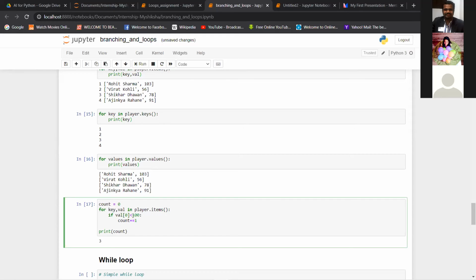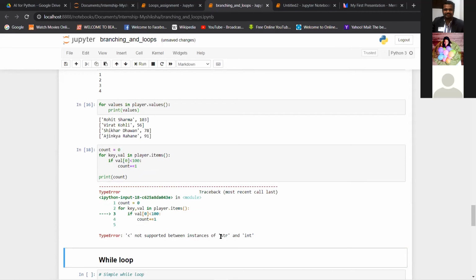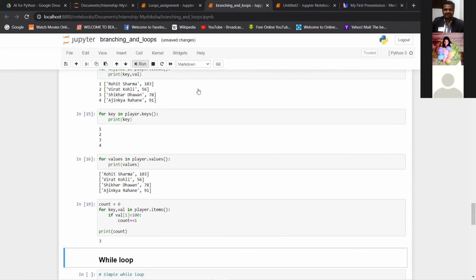Yes, I've got an answer. Correct, Nandu. It is a string value, right? So val 0 will have values like Rohit Sharma, Virat Kohli, right? You can't compare a string value with a numeric value, as simple as that. So this should give you an error. Please wait for a second. Yes, it says not supported between string and int, whereas with this one it works perfectly.